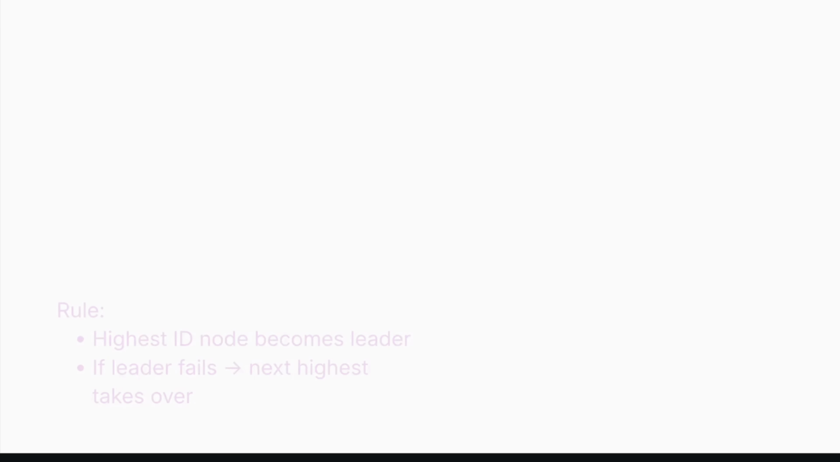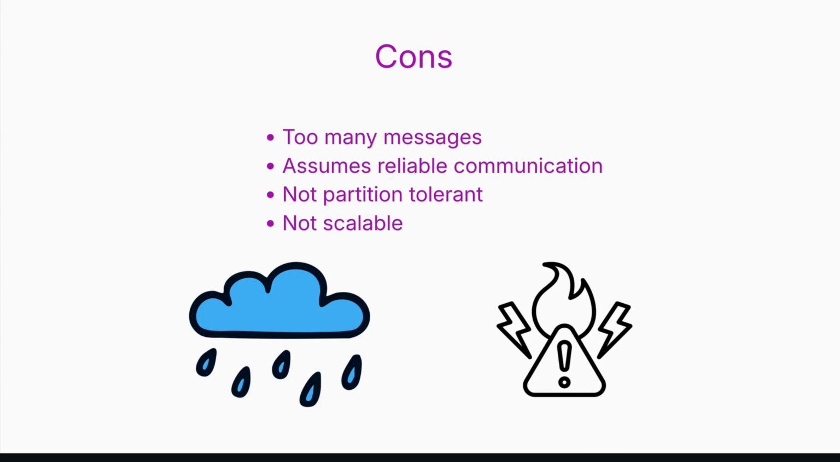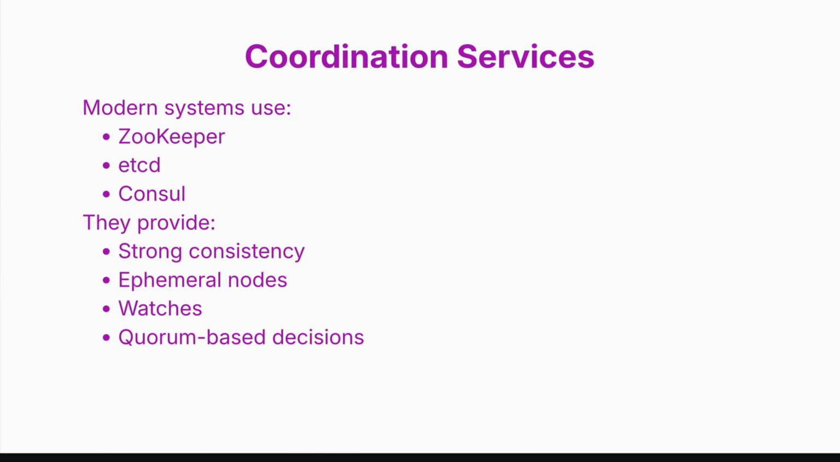So there are still problems with the Bully algorithm. It will generate too many election messages. It assumes that nodes can always reach higher IDs. It doesn't handle network partitions well and also can't scale gracefully. In modern distributed systems, we need something stronger. That is where coordination services enter. Instead of implementing election logic ourselves, modern systems use coordination services. You would have heard about ZooKeeper, etcd, Consul. These systems provide strong consistency, ephemeral nodes, watches, as well as quorum-based decisions. They are designed specifically for coordination problems.